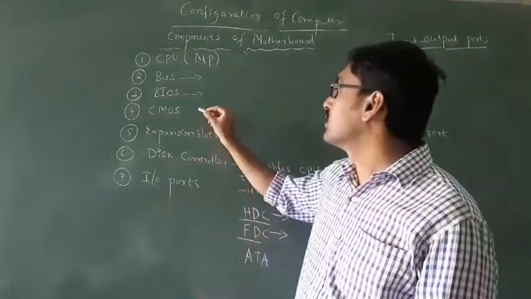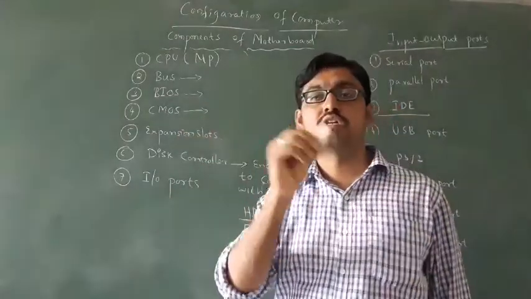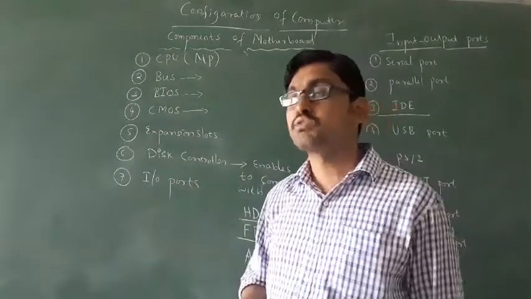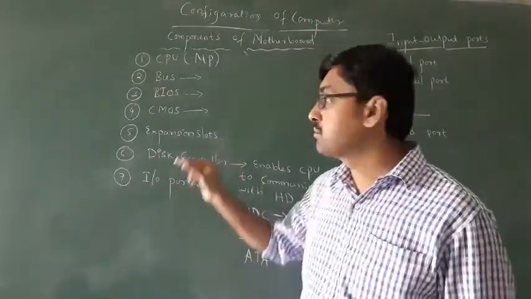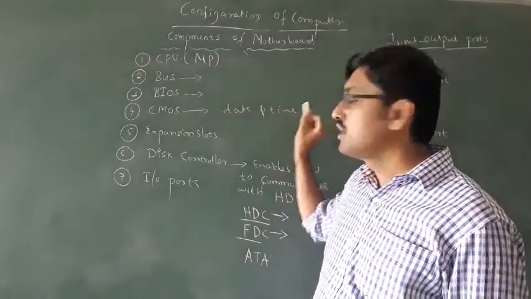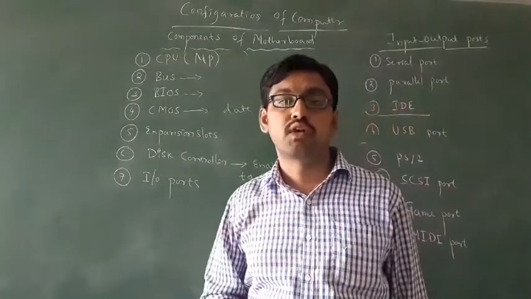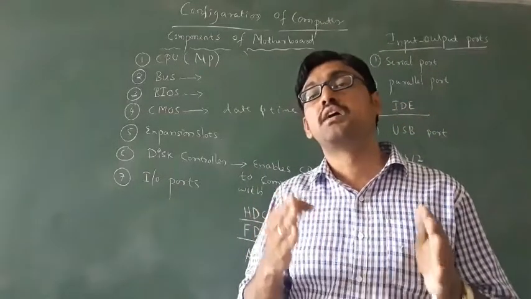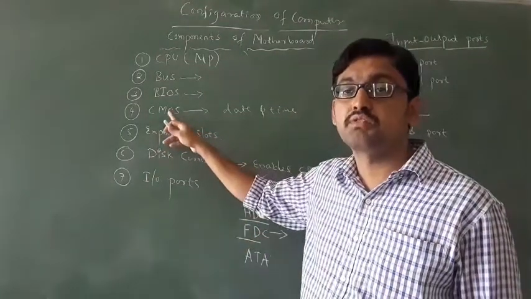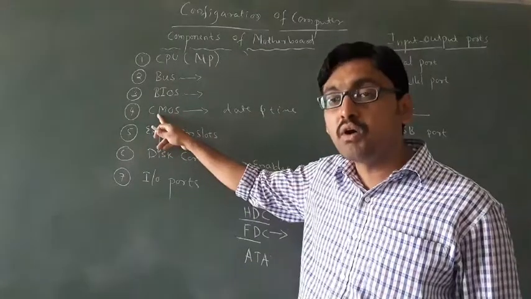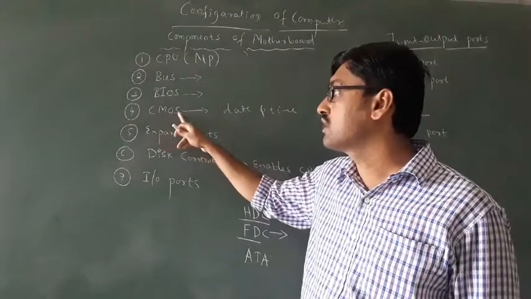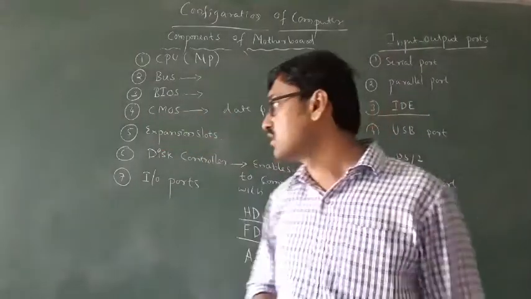Got it? Then the CMOS battery. What is CMOS? It looks like a watch battery. What is the use of CMOS? It is used to set up the date and time in the computer. To set up our date and time and parameters in the computer, the CMOS battery is a must. CMOS expands to complementary metal oxide semiconductor. This you have to remember.